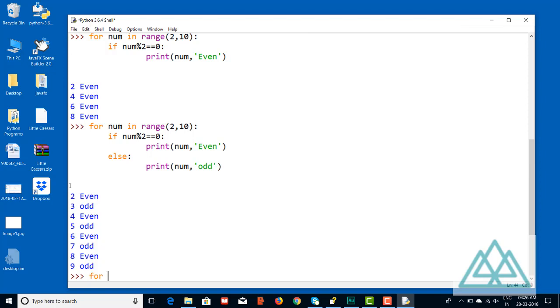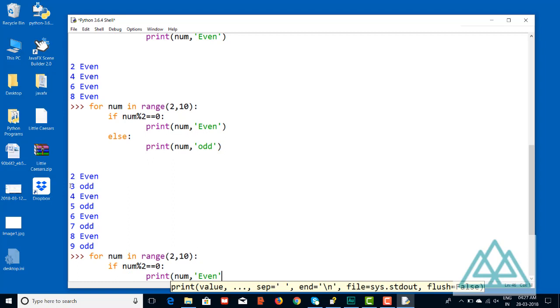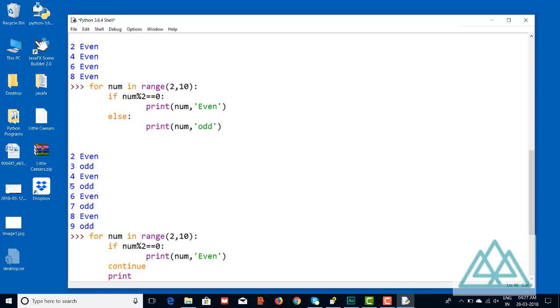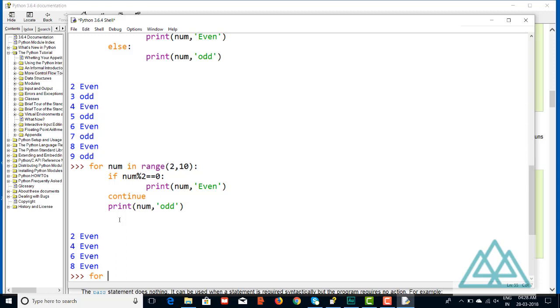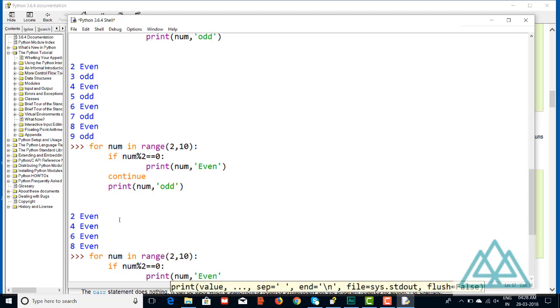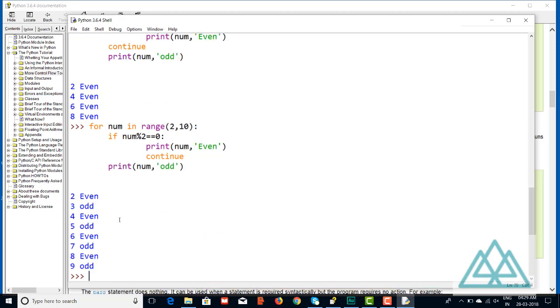So now let's jump to continue. The continue statement continues with the next iteration of the loop if the given condition is true. For example, in this example, you've seen that if the number is even, the remaining part of the code inside the loop didn't execute. The loop moves to the next iteration, and if the condition of even numbers didn't match, it executed the rest of the code of the loop. So in these types of situations, continue is more helpful and saves lots of time.